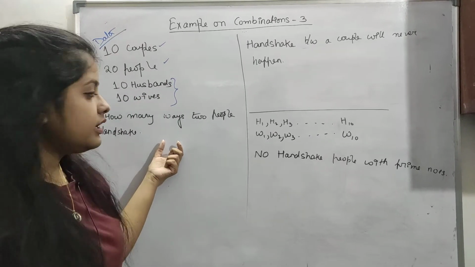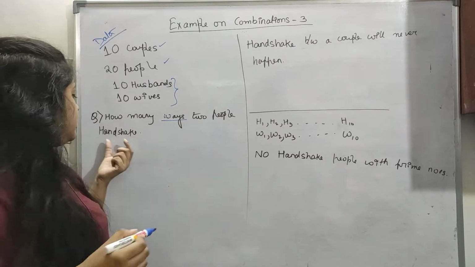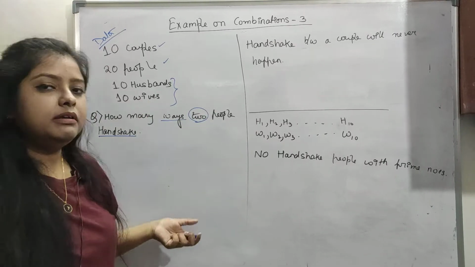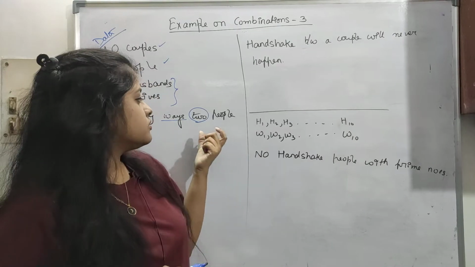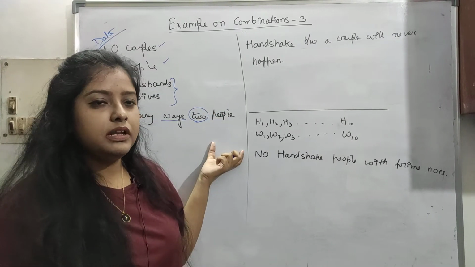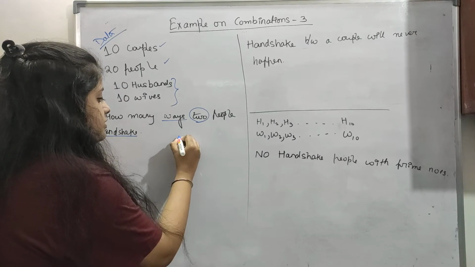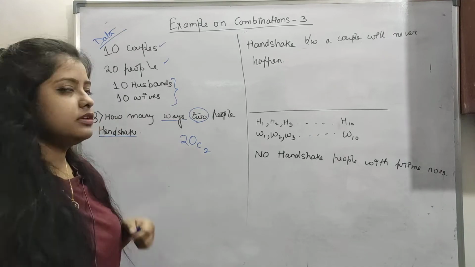Now we have to find in how many ways 2 people can handshake. So 2 people handshake among 20 people. There are no restrictions, and this is an easy one. We have to choose 2 people who will handshake. Choosing is a combination, so 20C2. There are no restrictions here.